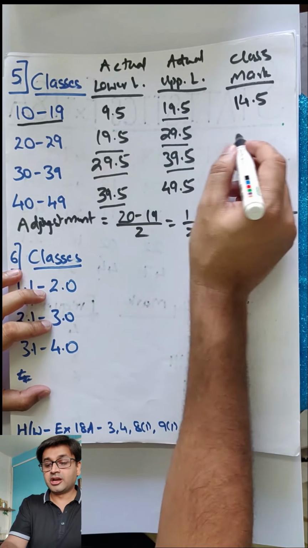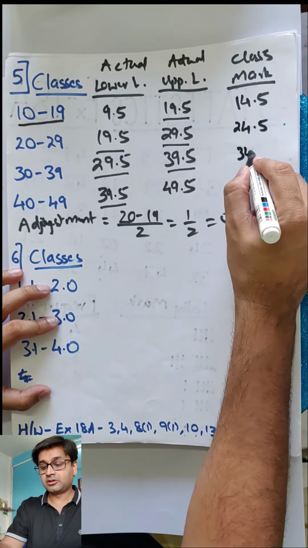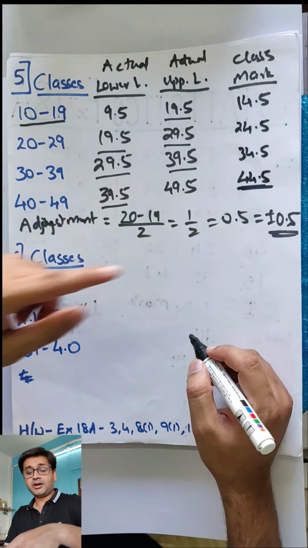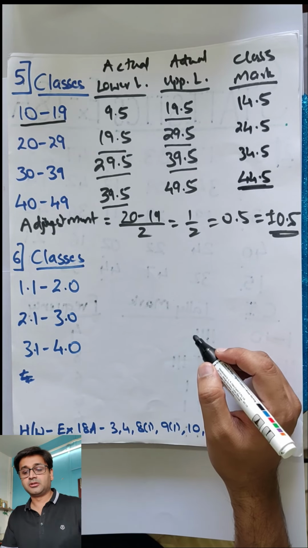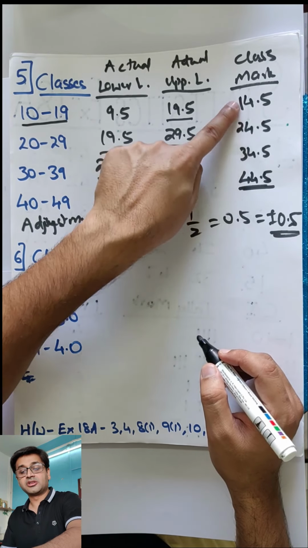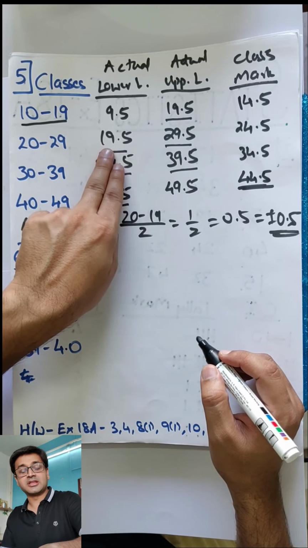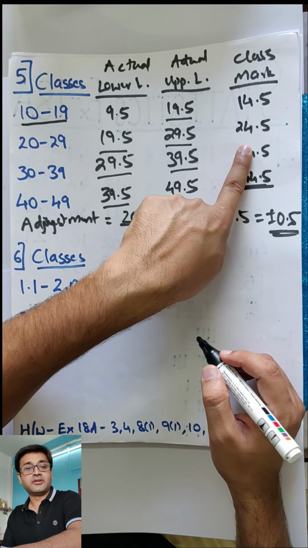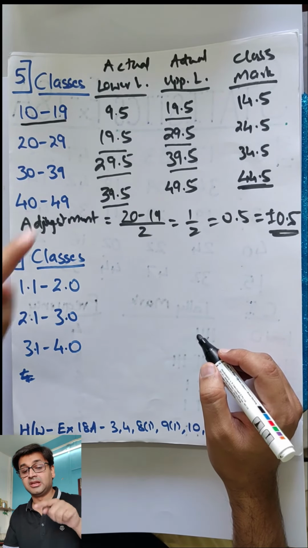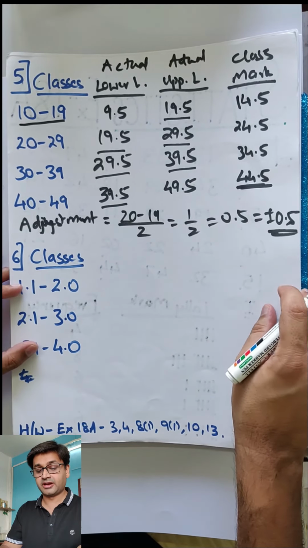Perfect. Let's go ahead. Can you get me the middle value of this? 24.5, 34.5 and 44.5. Did anyone manage to get the same answers? How did I calculate it so fast? Because I am a cheater. What did I do? I knew 14 and all these are of the same range. So I knew the next one is 24, 34, 44. Check. If I add these two, so this will be 30 plus 19, 49. 49's half is 24.5. Clear? So you got to be a little smart also at times, but sometimes smartness can kill if these numbers are not in the same order. Okay, I will tell you when we reach a question of that type.